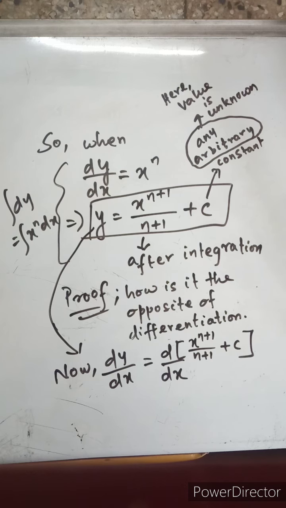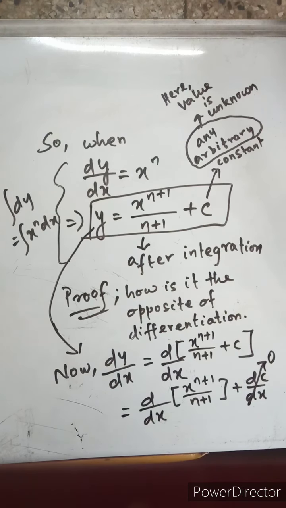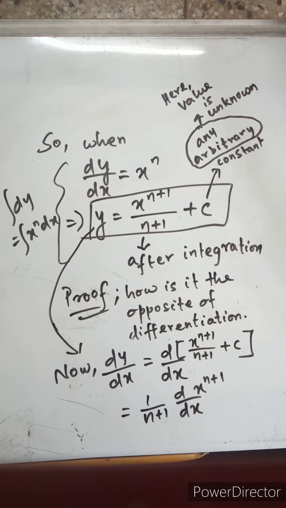So dy by dx, if I start to calculate, will be equal to d by dx of that entire bracketed term that we have for y. So d by dx of the first term plus d by dx of c. c is a constant, as I told you, so the derivative of the constant goes to 0. Now 1 by n plus 1 is again a number, so it goes outside, it is also a constant.